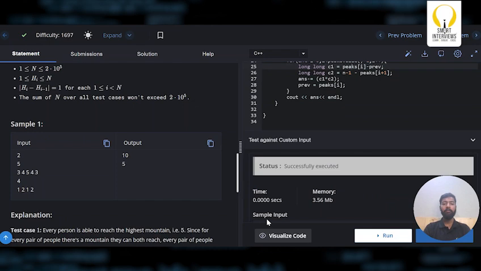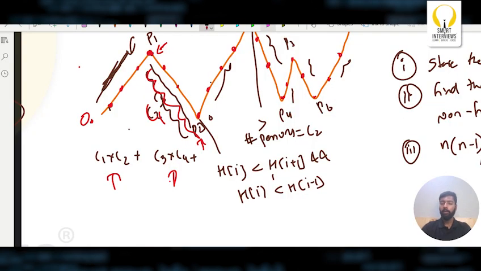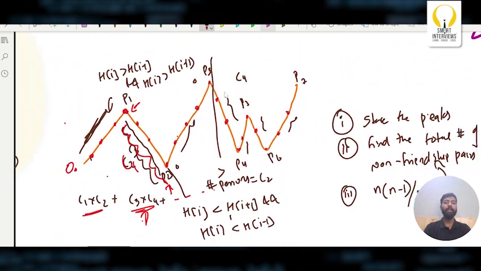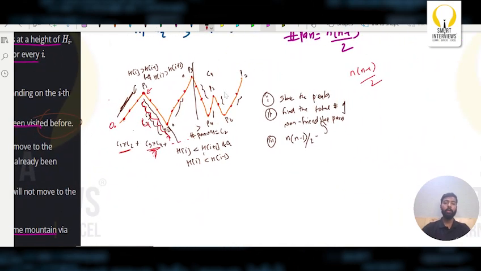This is working fine. And one more thing we did miss was, to find this C1 into C2 plus C2 into C3 into C4 plus so on, all these things can only happen if we have at least 2 peaks. Now if you don't have at least 2 peaks, then can I say this is what our hills will look like on a single line? If you're having a single line, can I find this kind of answer on it? No, right?